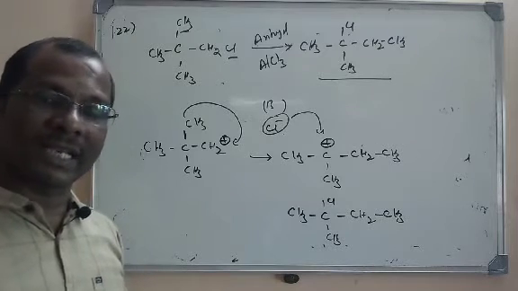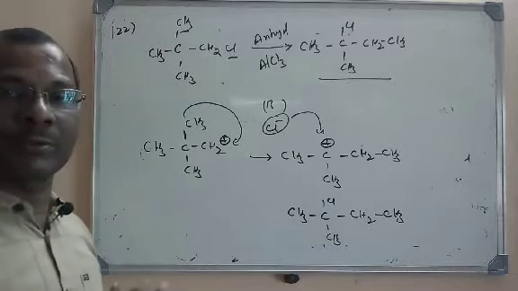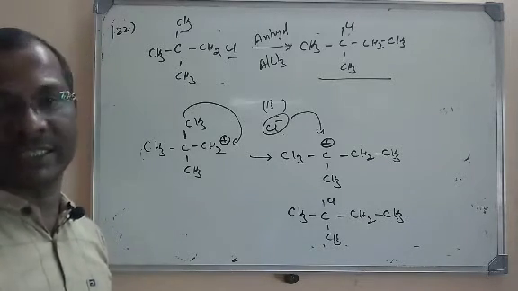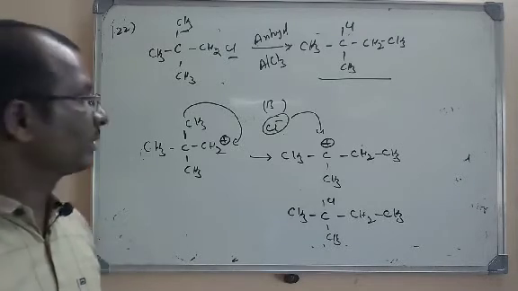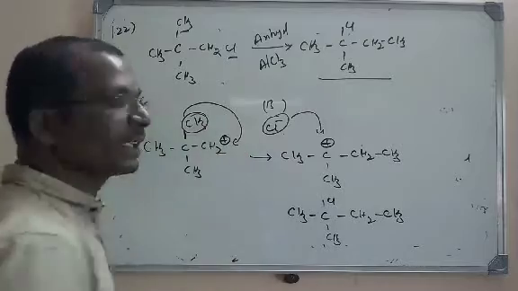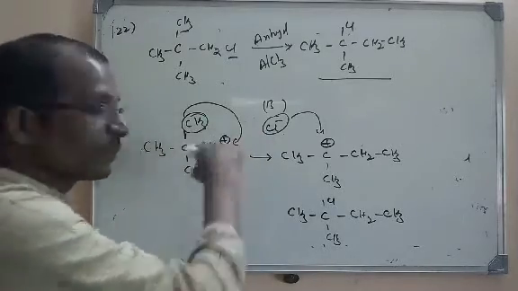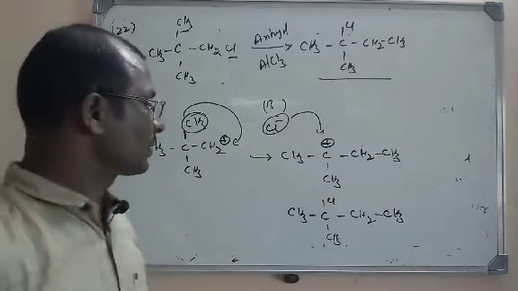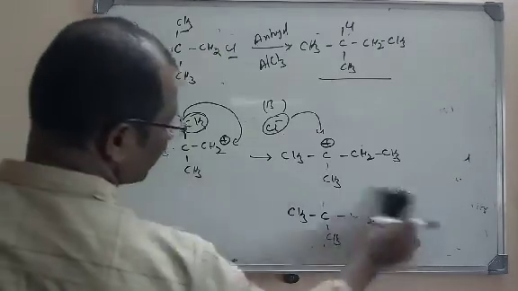In rearrangement reactions, the molecular formula will be the same, only the groups that are present will be reoriented, moving from one position to another position. It is nothing but alkyl shift. Technically we call it an alkyl shift. The alkyl group is moving from here to here, so it is called an alkyl shift. So here this is the product, and option B is the right option.